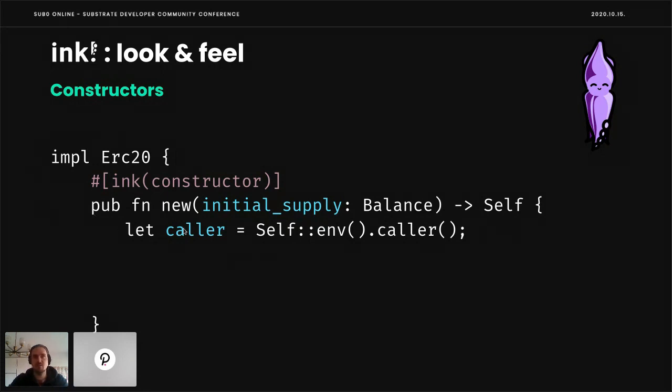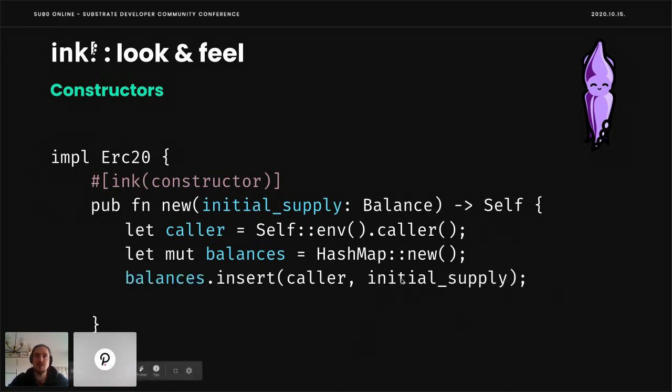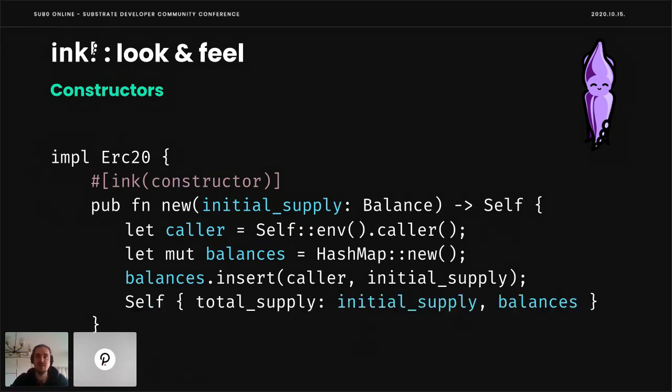First of all, we receive the caller through self::env. This makes it possible to interact with the environment between ink and the contracts pallet. And the contracts pallet allows us to retrieve the caller from that. And next, we instantiate our balances hash map and insert the initial supply to the caller. So the caller receives the entire fundings for the initial round. And in the end, we just construct our ERC20 contract just as we would construct any other Rust resource. So nothing special here. The only thing that is not standard Rust is this small annotation on the top.